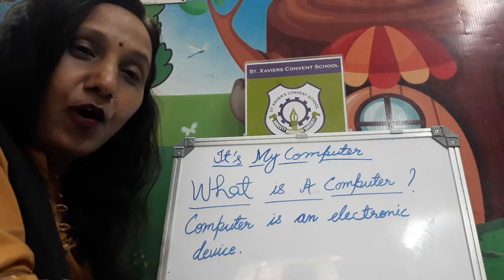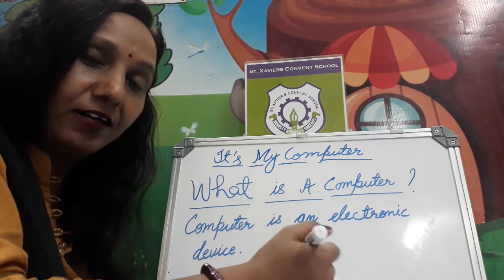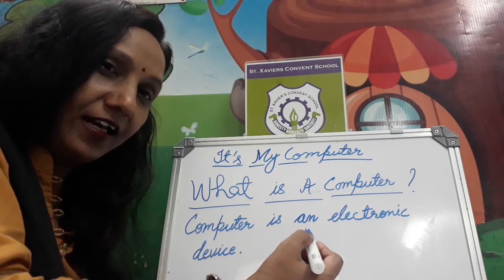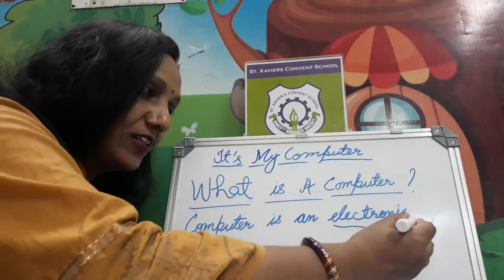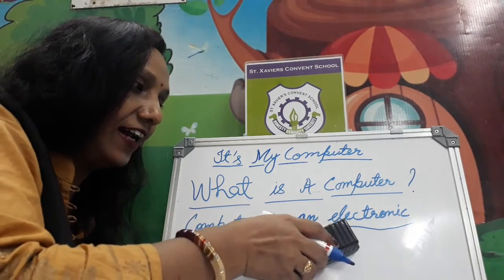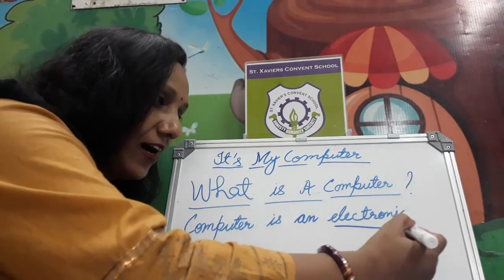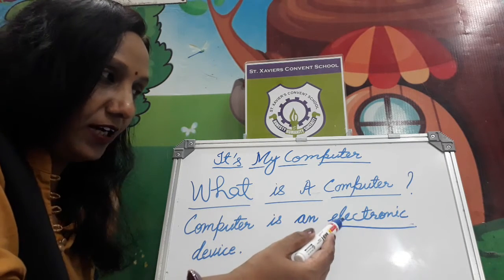Alright, so if the question is, what is a computer? The correct answer will be, computer is an electronic device. It works with electricity, alright? So if it is asked, what is a computer? Computer is an electronic device.